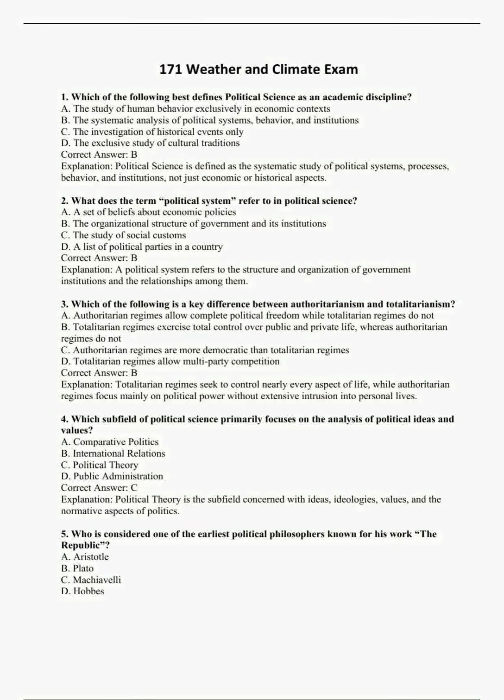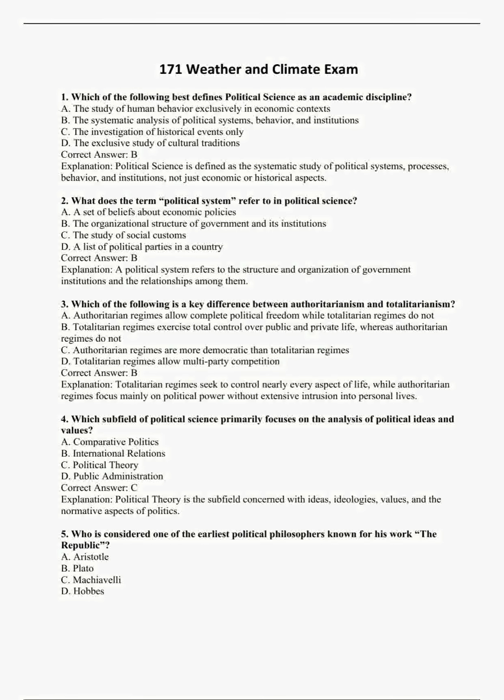3. Which of the following is a key difference between authoritarianism and totalitarianism? A. Authoritarian regimes allow complete political freedom, while totalitarian regimes do not. B. Totalitarian regimes exercise total control over public and private life, whereas authoritarian regimes do not.